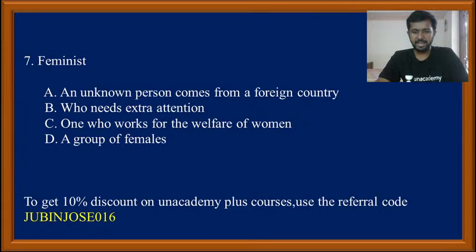So many of you are commenting 7, it is C. Very good. Saurabh and Sangeeta, Hrishikesh. Okay. Fine. So very good, my dear students. C is the right option. One who works for the welfare of women. Feminist is a person who works for the welfare of women, right? So you remember that feminist is basically the person who works for the welfare of women.